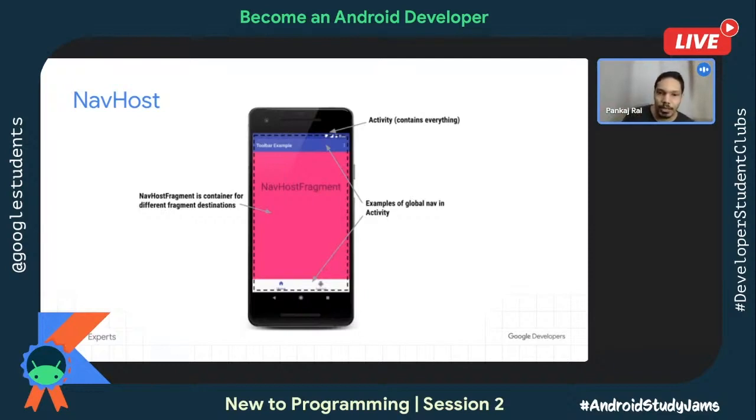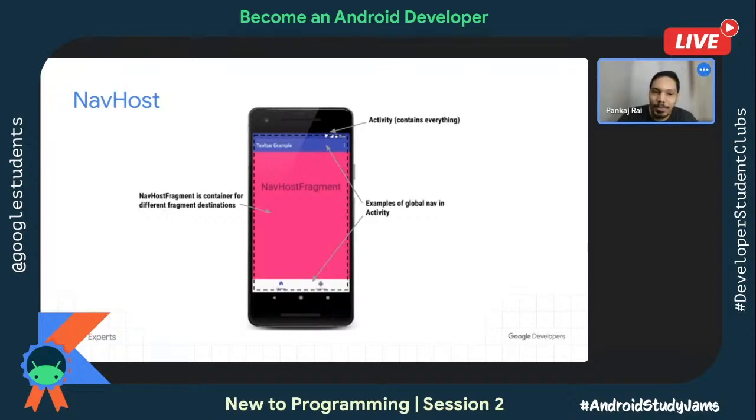The piece of UI above, which you see getting changed, is nothing but the fragments. So the nav host is a place you can think of as a container. It's just a container which can launch fragments. That's the place where you see the fragment. Like the pink color which you are seeing here, that pink color is part of the nav host. When the user wants to launch a particular fragment, then goes to the next fragment, the pink part which you see will get changed automatically by default.